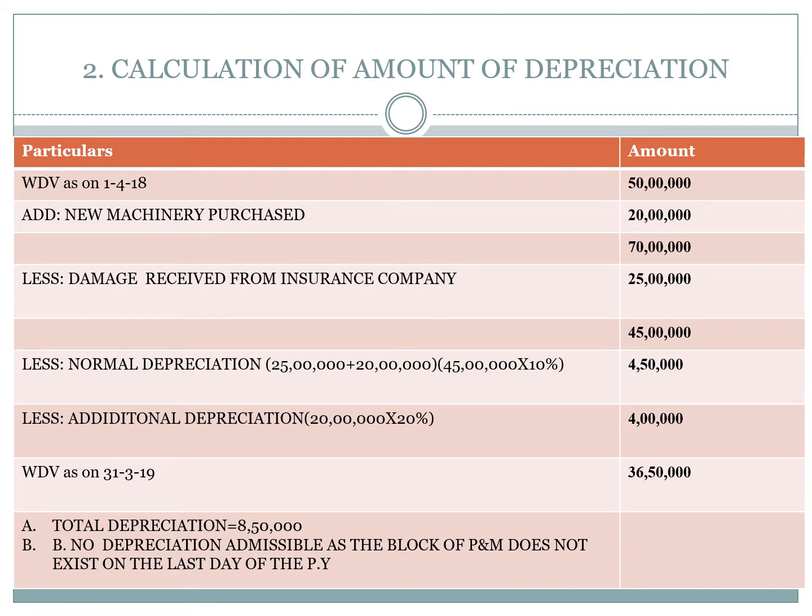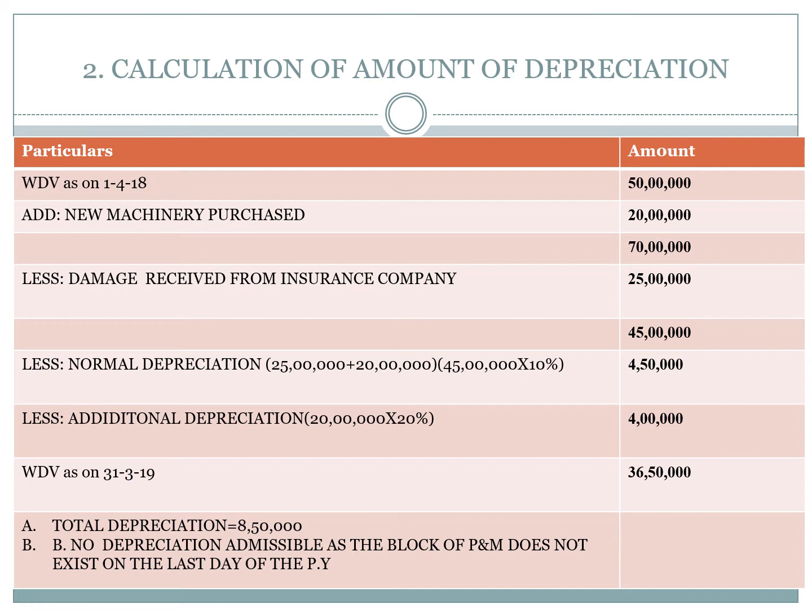From that the assessee is eligible to claim two depreciations. One is normal depreciation, another one is additional depreciation. First one, less normal depreciation, 25 lakhs plus 20 lakhs. How did we get 25 lakhs? At the beginning of the year there is 50 lakhs worth of plant and machinery, out of which 25 lakhs worth of machinery got destroyed.